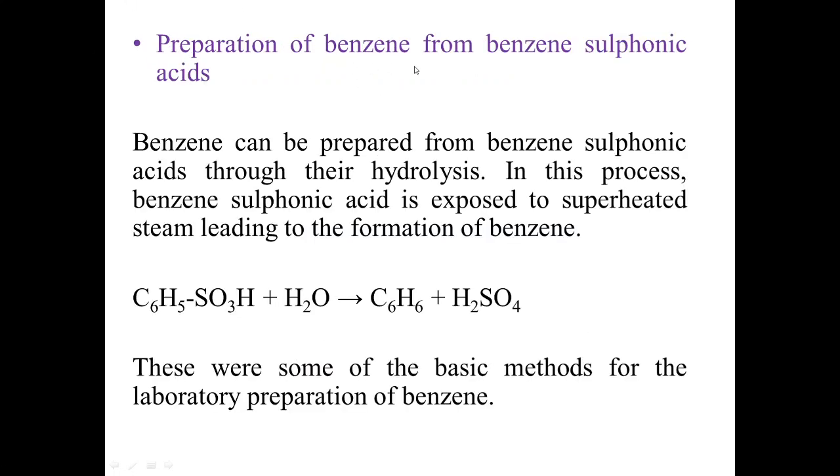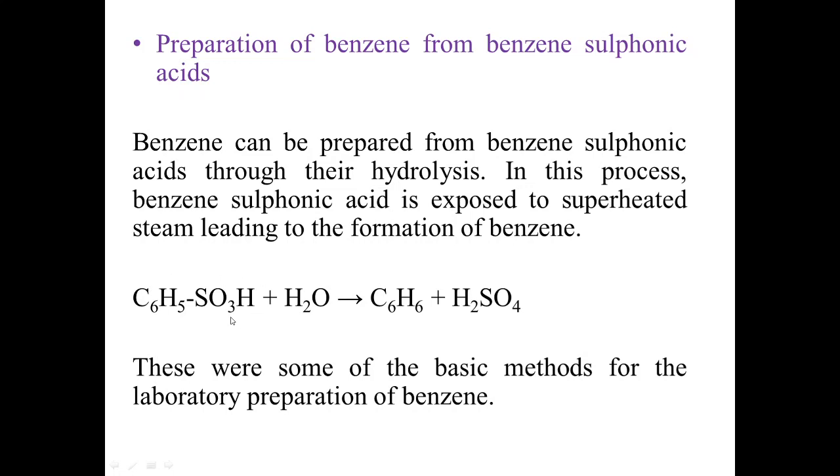Then benzene from benzene sulfonic acid. Benzene can be prepared from benzene sulfonic acid through hydrolysis. This benzene sulfonic acid is heated in the presence of water steam, and the steam reacts with the benzene sulfonic acid. What is this? C6H5 means the phenyl ring, and the substituent is SO3H.